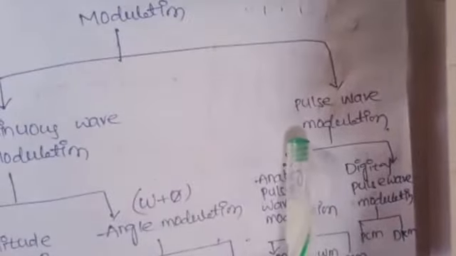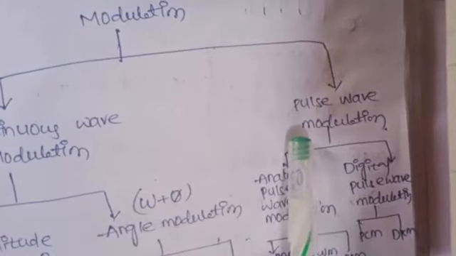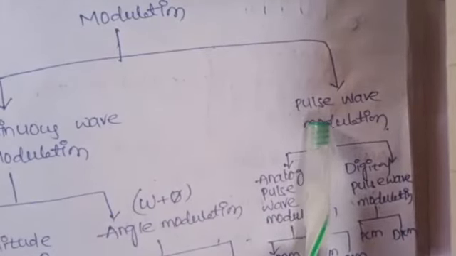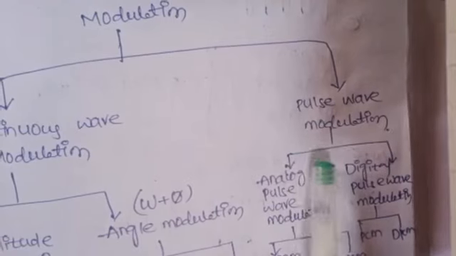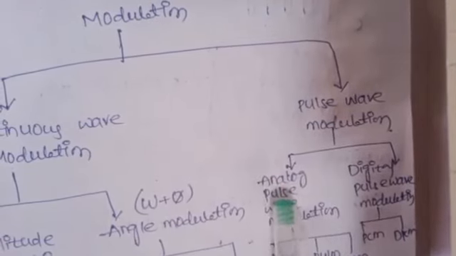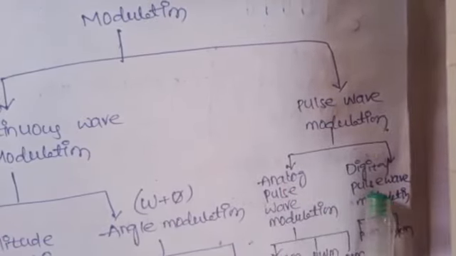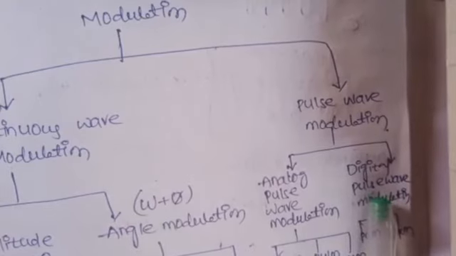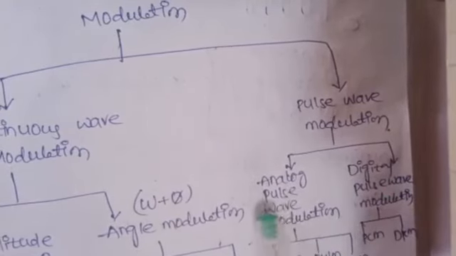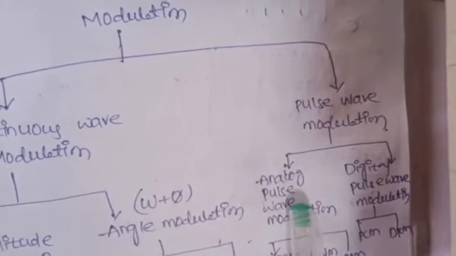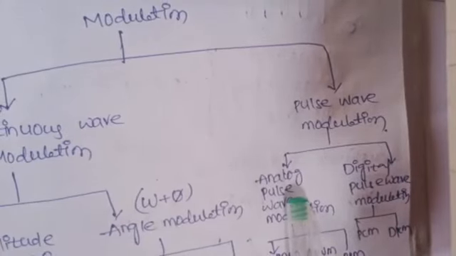Okay, so now coming to the pulse wave modulation. This pulse wave modulation is also classified into two types. One is analog pulse wave modulation and another one is digital pulse wave modulation. Every sequential pulse train has three characteristics, that is amplitude, width and position.